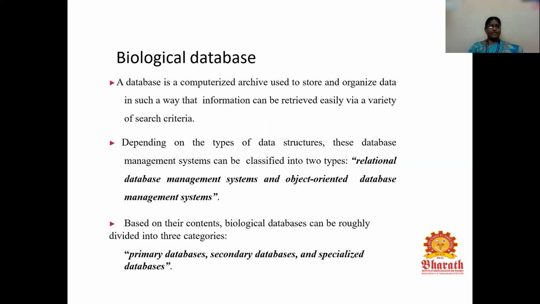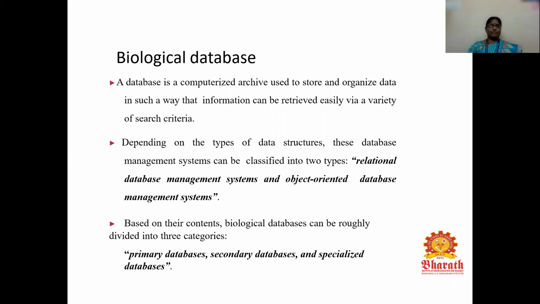First one is biological database. We know that a biological database is a collection of data where we can retrieve the information regarding that particular data, and where we can store the biological macromolecules. It is a computerized archive used to store and organize data in such a way that information can be retrieved easily through a variety of search criteria.